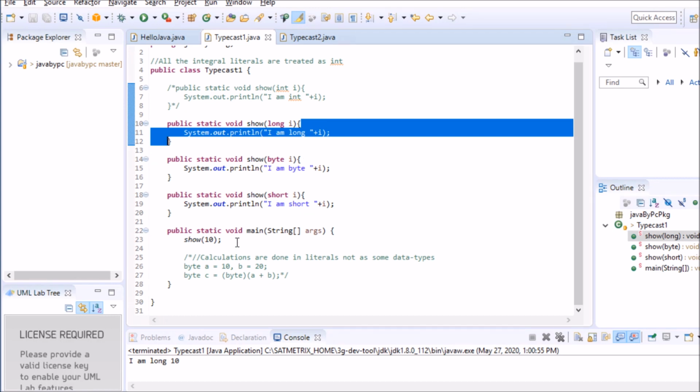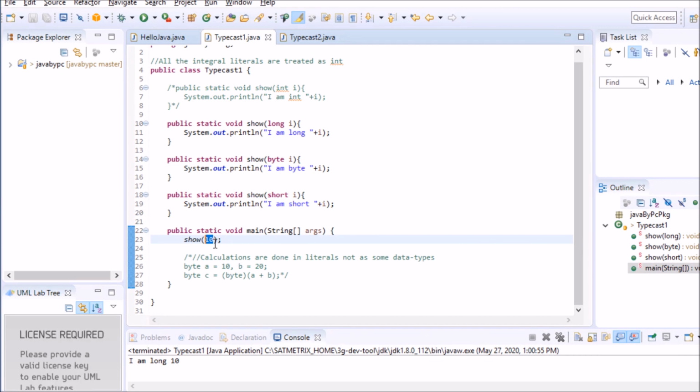What's actually happening is that if the method which is taking int is not present, then it is implicitly promoting the constant data type, that is the int data type, to long, because the long data type is the parent of int, the bigger data type.